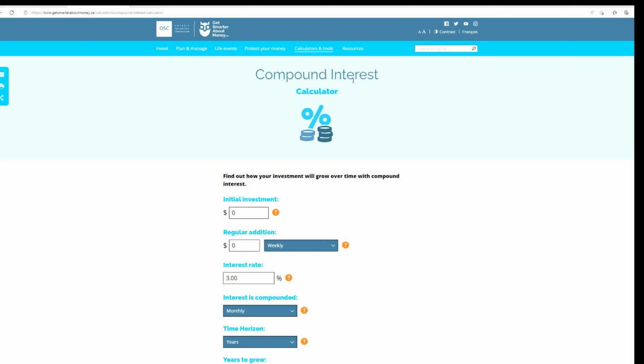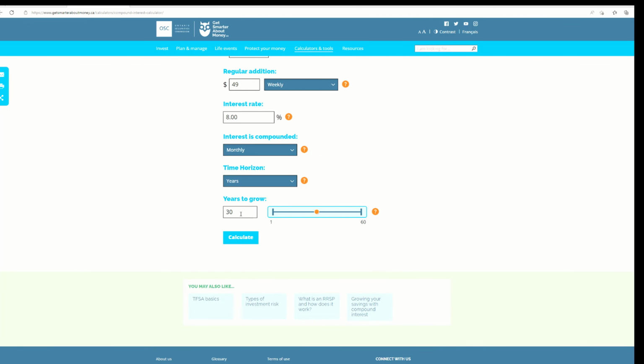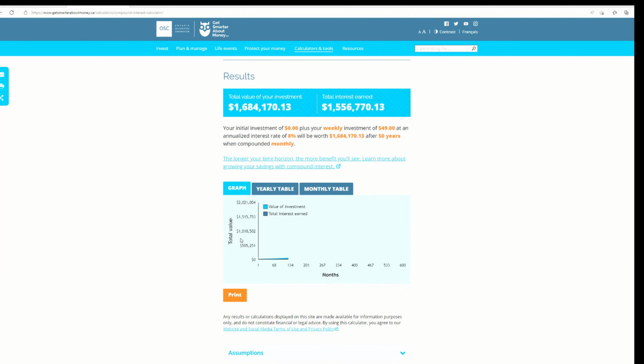So on this compound interest calculator from the website Get Smart About Money, we'll assume that you have nothing. But every week, you invest $7 a day, a drink, multiplied by 7 is $49 a week. We'll assume an 8% interest rate, and we'll choose 50 years later. And you can see this is $1.68 million.